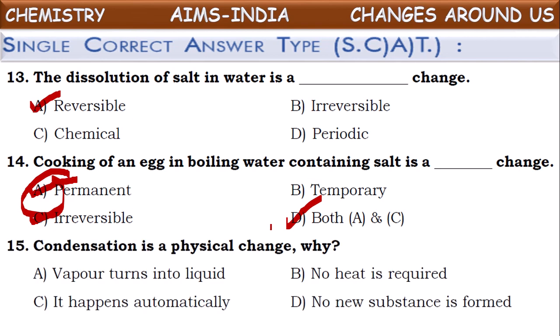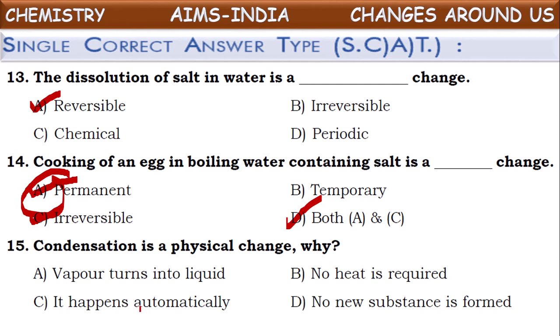Okay, next one. Condensation is a physical change. Why is it so? Why is condensation considered a physical change? Let us see the options. Vapor turns into liquid. Of course, but why it is a physical change you have to say. No heat is required. No, it is also not correct.